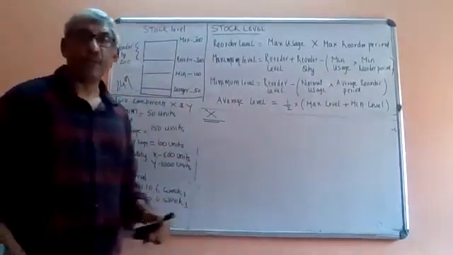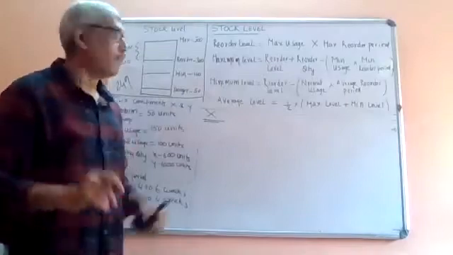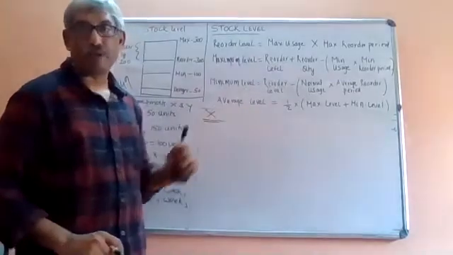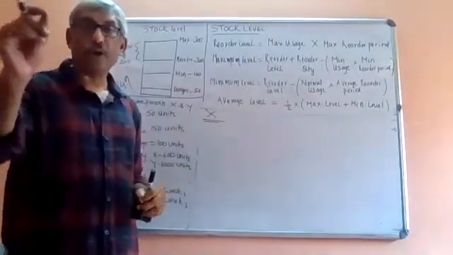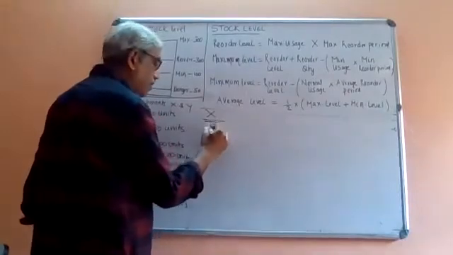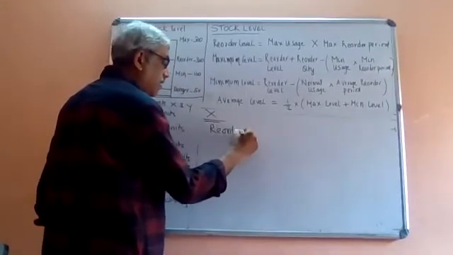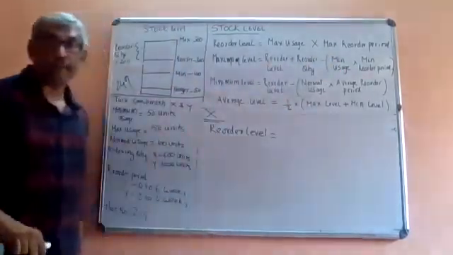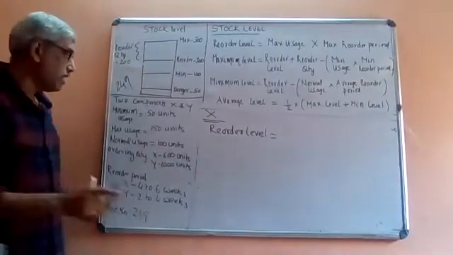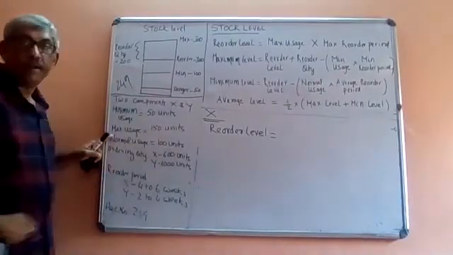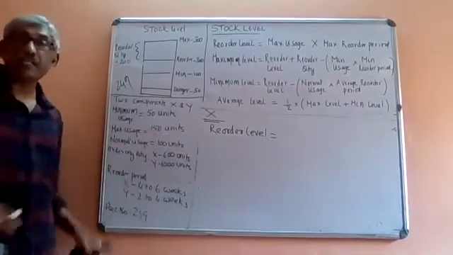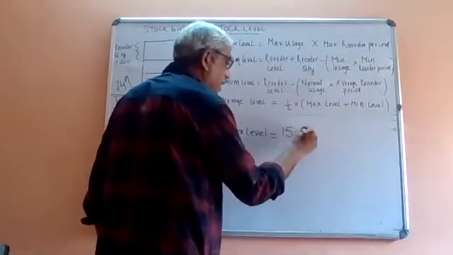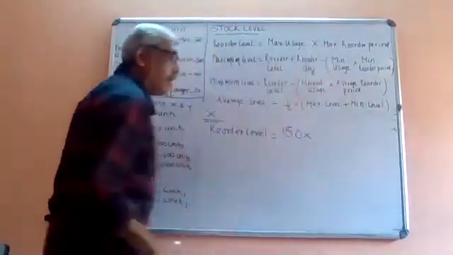See, whenever we calculate, the first thing you should calculate is reorder level. Why? Because reorder level is used in maximum level also, and minimum level also. So it is always better to calculate reorder level first. The formula we know: it is maximum usage into maximum reorder period. What is the maximum usage here? You can see from the question, maximum usage is 150 units.